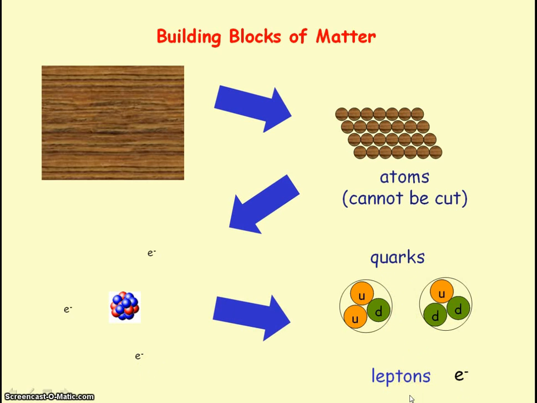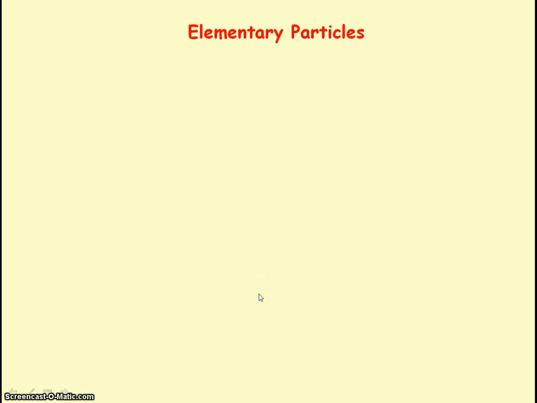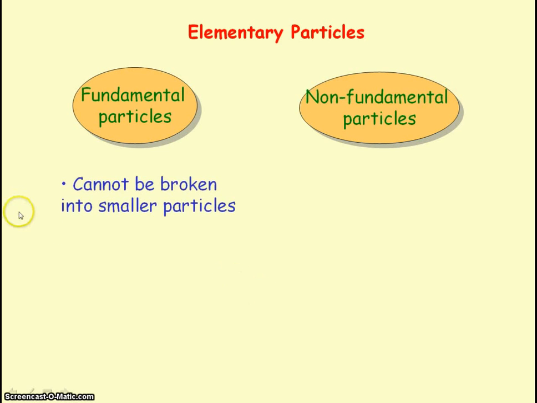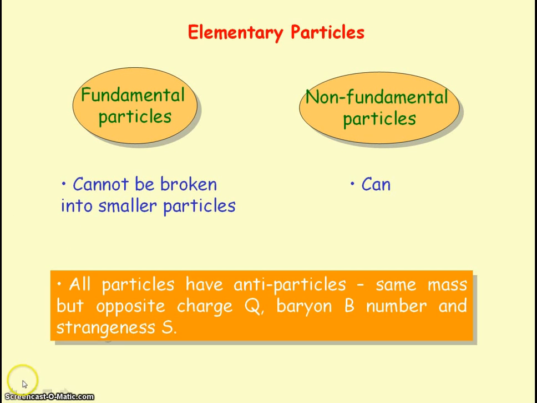Quarks and leptons are believed to be fundamental particles. So fundamental particles are particles that cannot be broken down into smaller particles, whereas non-fundamental particles can. All particles have antiparticles, and these particles have the same mass as its particle, but they have opposite charges, baryon number, and strangeness.